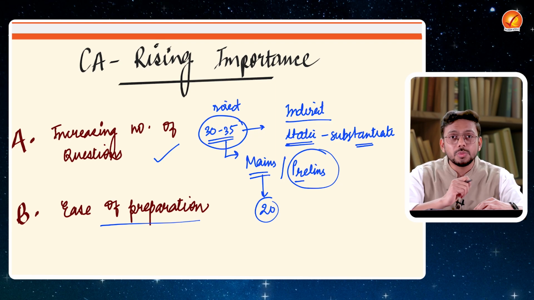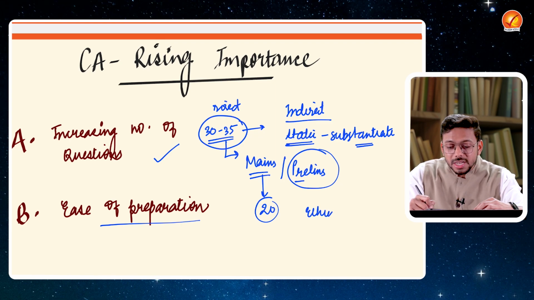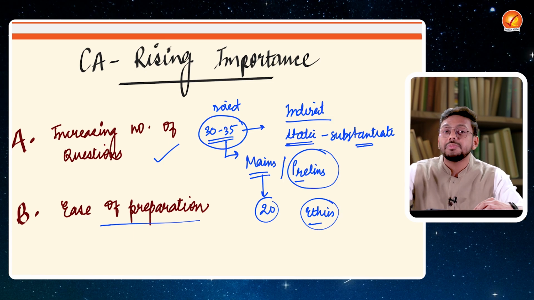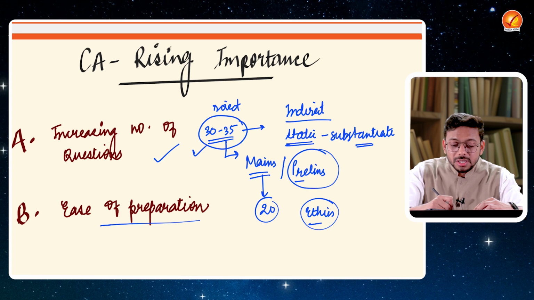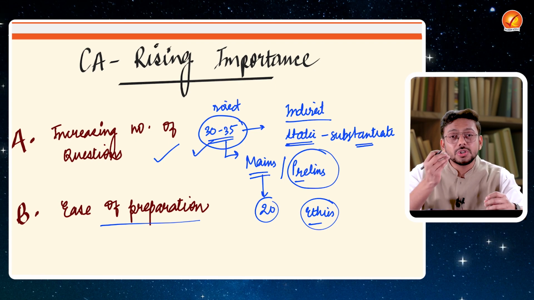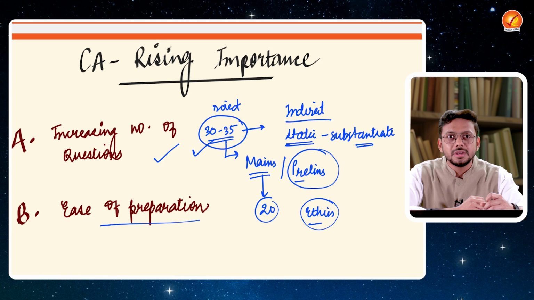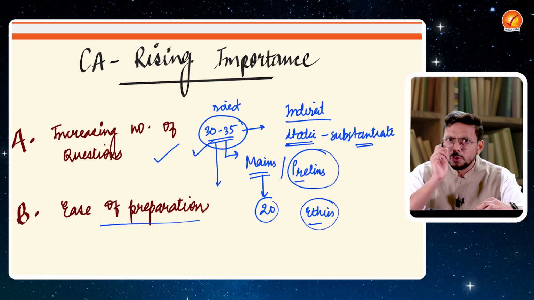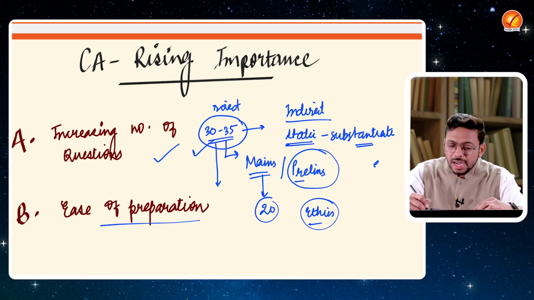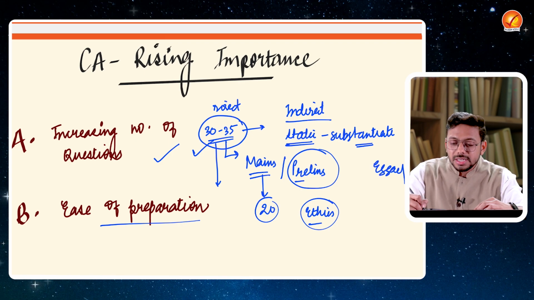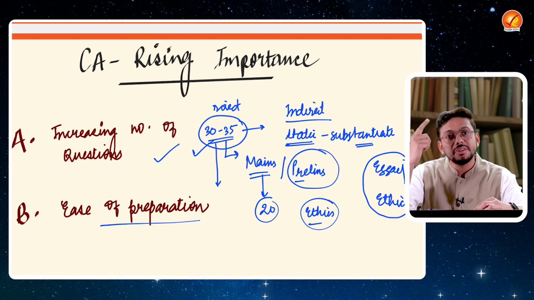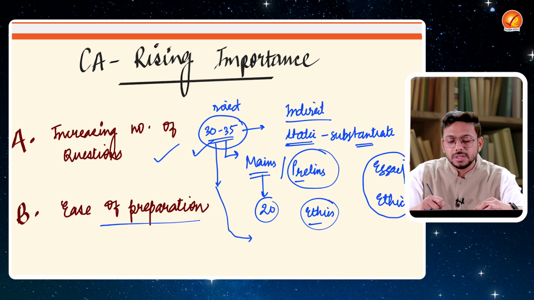And a very surprising thing was, this time current affairs was also asked in the ethics paper. So current affairs is making its entry into the ethics paper as well. If we are talking about 30 to 35 questions over here, we are talking about the entire GS paper, even more than a GS paper. But the most important point is that just like essay, just like ethics, which is comparatively less in terms of its syllabus, comparatively easier to prepare and very scoring, similar is the case with current affairs.